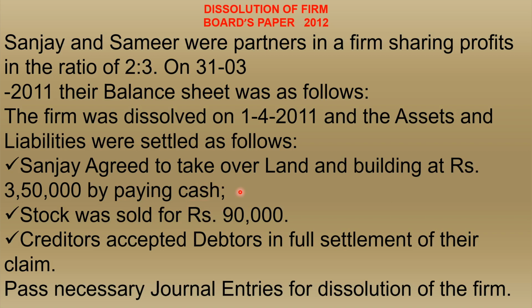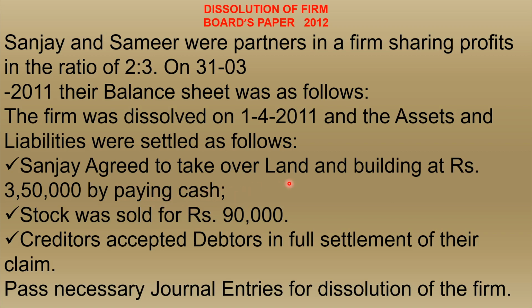So in this case, shall we debit Sanjay's capital account or debit cash or bank account? When any partner takes over any asset, generally we debit that respective partner's capital account and credit realization account. But if any asset is disposed of or sold and cash is received, at that time we debit cash as well as bank, whatever it may be, cash or bank, and credit realization account. So in this case, though the partner is taking that particular asset, as he paid the cash, we have to give importance that a cash inflow is there.